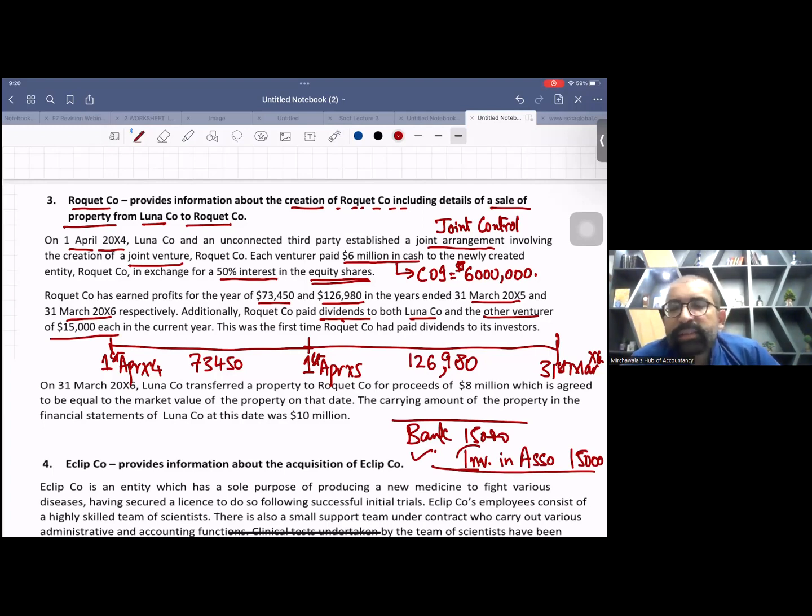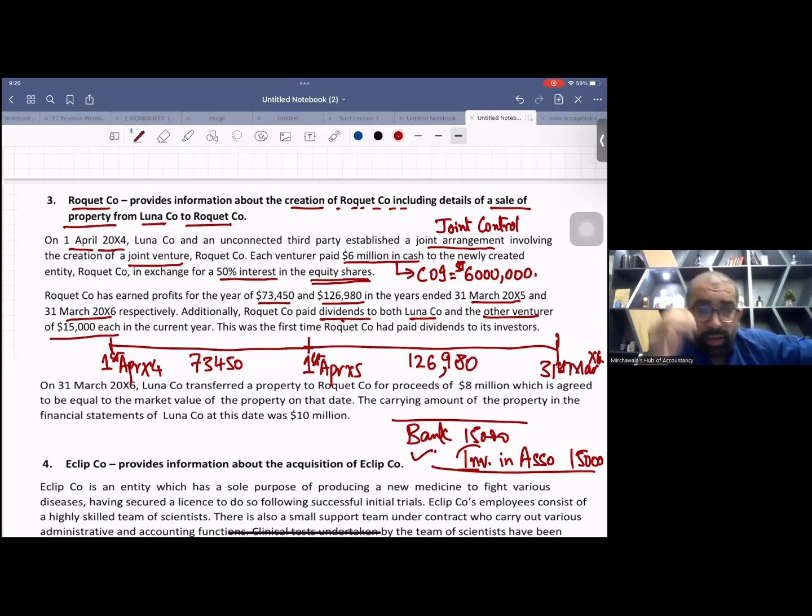Now let me tell you the logic. Sir, why didn't you book the income? You are receiving dividend from associates, so you should book the entry bank debit and P&L credit. Bank debit and income credit. No, we have already booked this income, because we book through profit after tax. We book complete profit after tax of associate in our income statement. So in profit after tax, already dividends are included. So we have already booked this dividend as an income, if you remember, right?